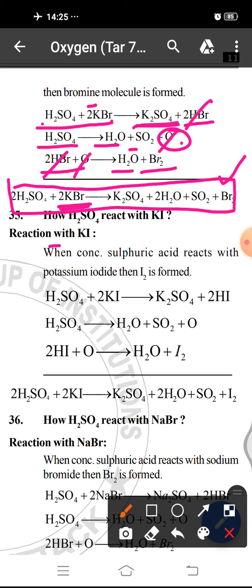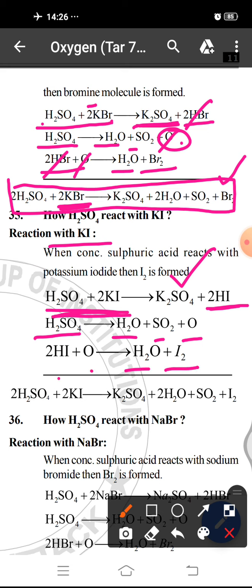When H2SO4 reacts with KI, it forms K2SO4 and HI. This HI again reacts with oxygen to form iodine. That H2SO4 gives H2O, SO2, and O. This HI reacts with O to form H2O and I2.